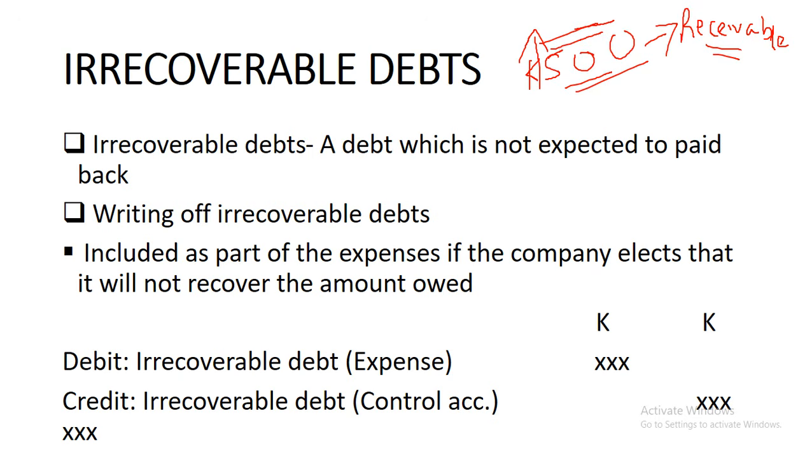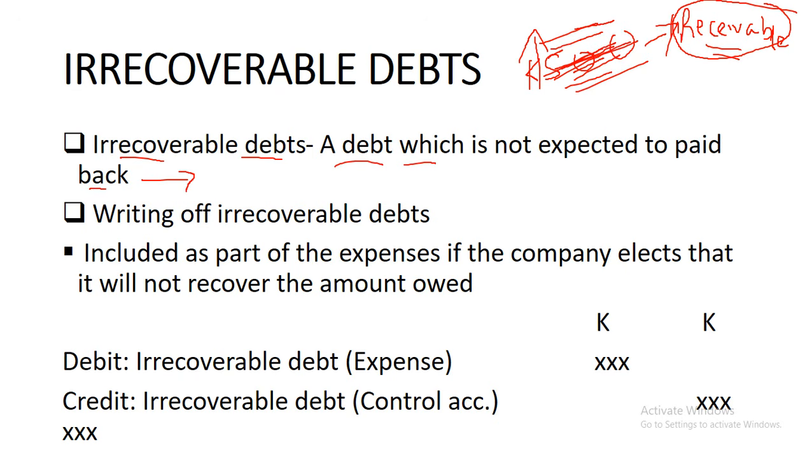So what do we do? We need to write these 500 off. We need to write it off as an irrecoverable debt. It will never be paid back. That's what irrecoverable means. We write it off because we have certainty that it won't be paid back. An irrecoverable debt is a debt which is not expected to be paid back. Somebody owes you and they don't pay back.